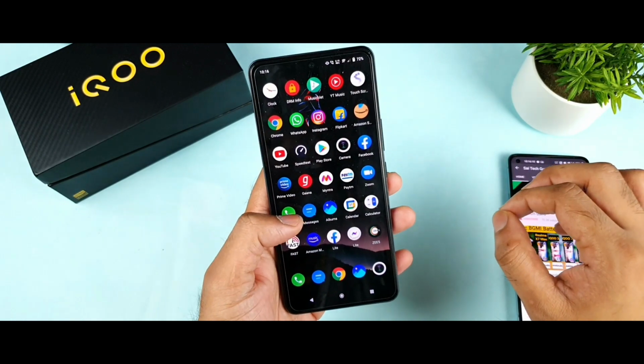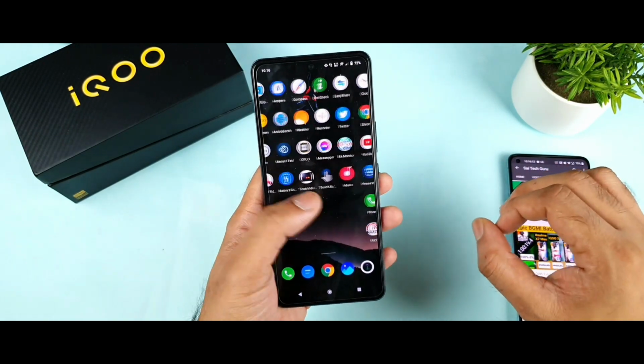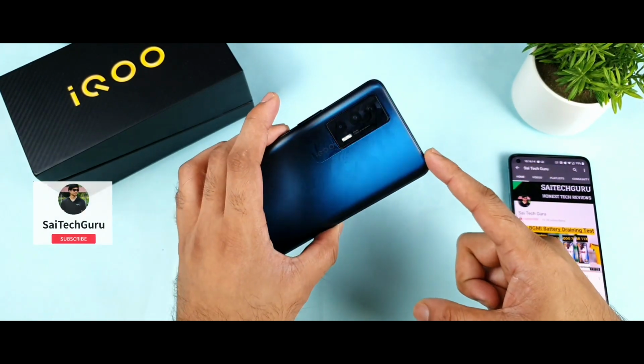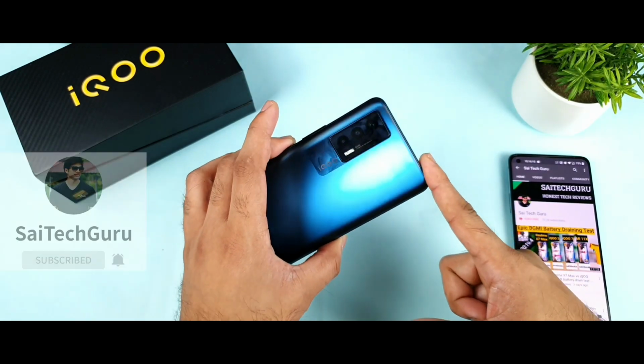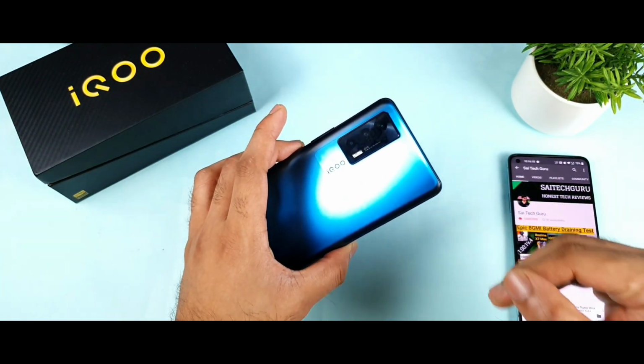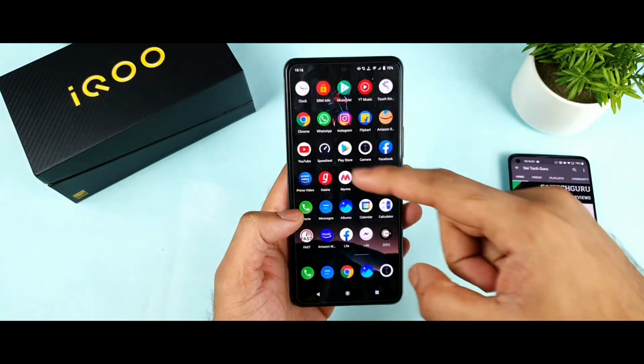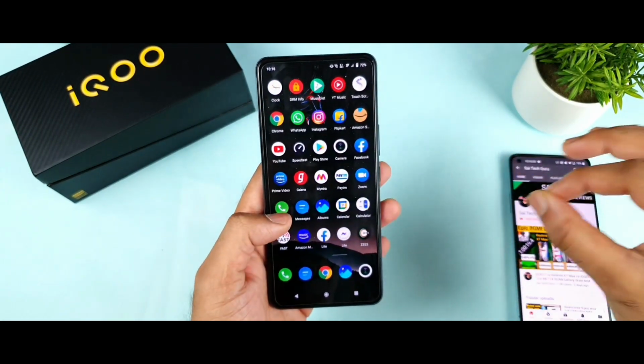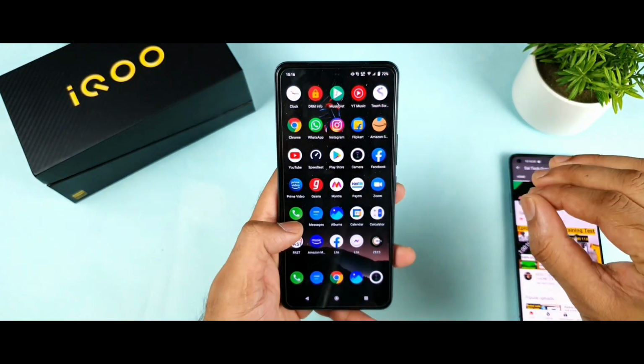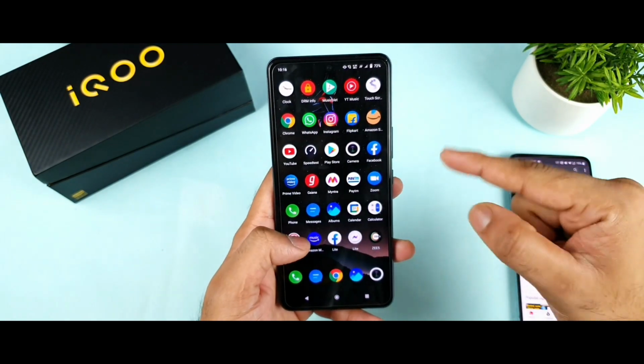In today's video we'll test 50 applications, RAM management and multitasking on the IQ7 device. Yes friends, not 20, not 30, but this time I went directly to 50 applications. These are normal basic applications only, and I didn't include any kind of games.